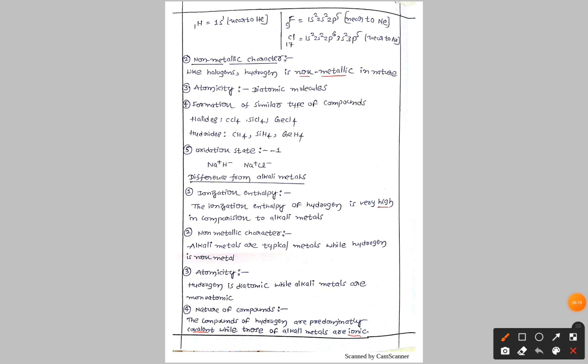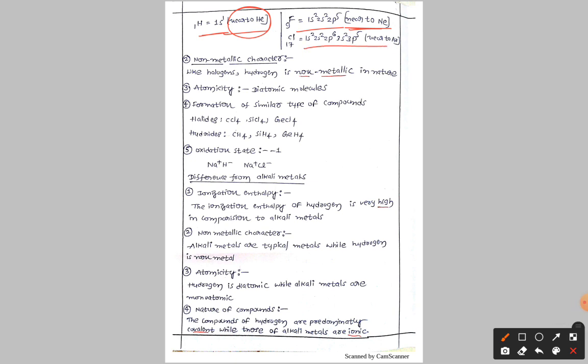Here you can see hydrogen 1s1, and the nearest electronic configuration it is going to get is helium. Next, fluorine: if we take an electron, it gets the neon electronic configuration, and chlorine gets the argon electronic configuration.